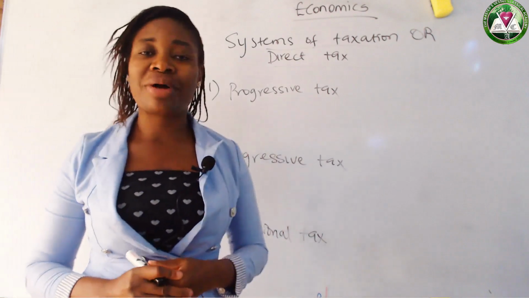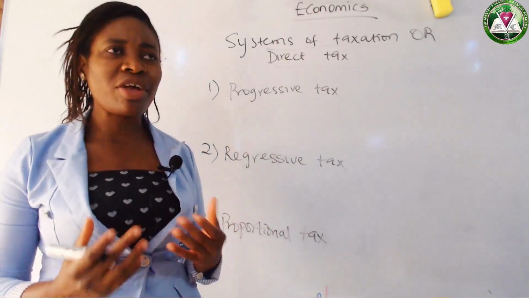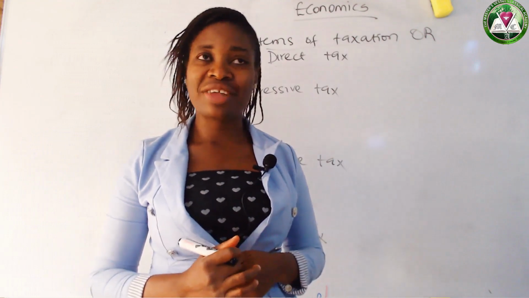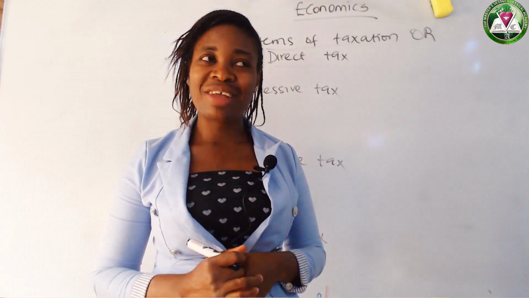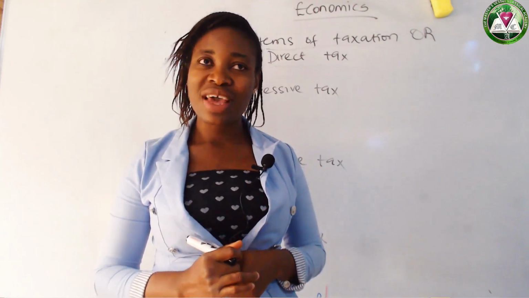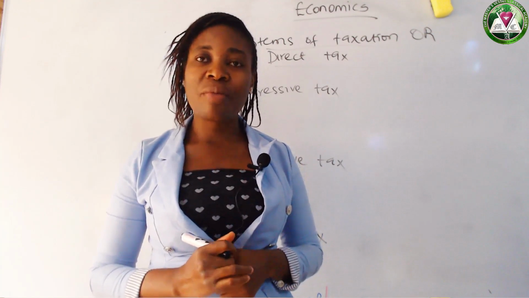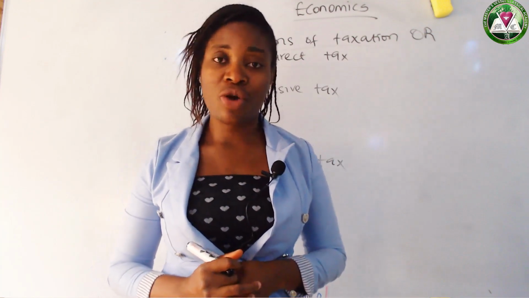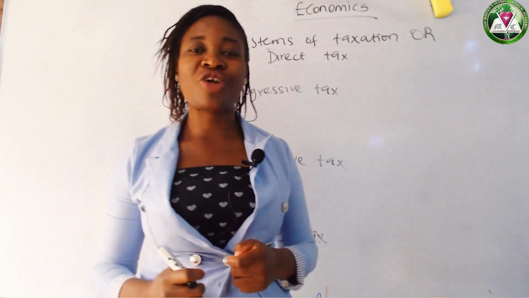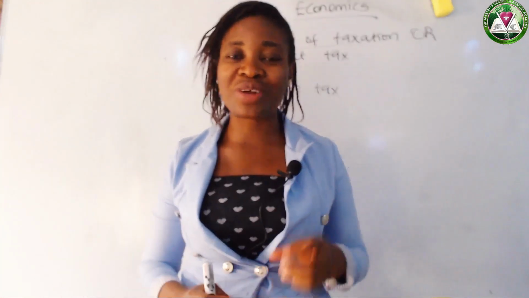Now, when you talk about progressive tax, how many of you can remember what I taught in the elements of tax? I taught you tax base and tax rate. I said that tax base is the item or object to be taxed, while tax rate is the percentage or proportion of the tax base to be taxed.